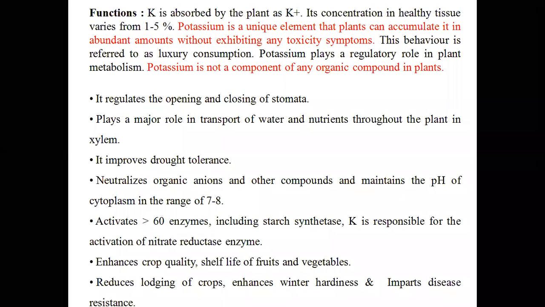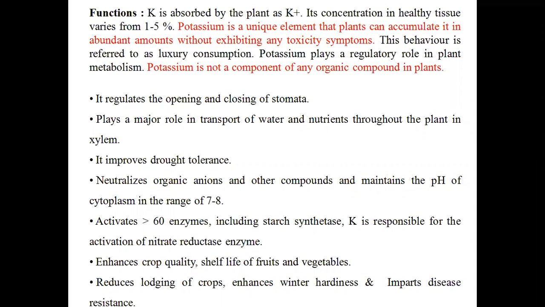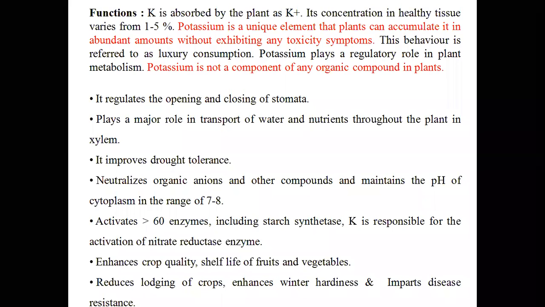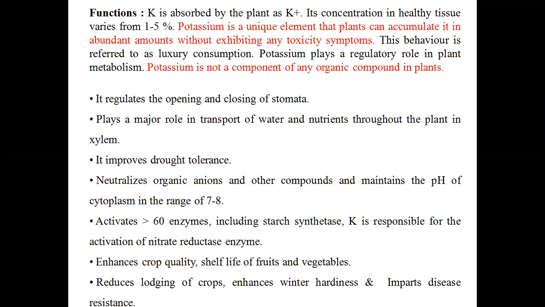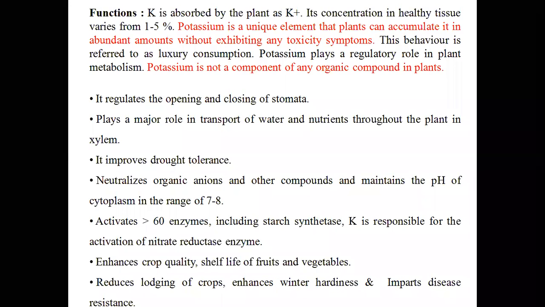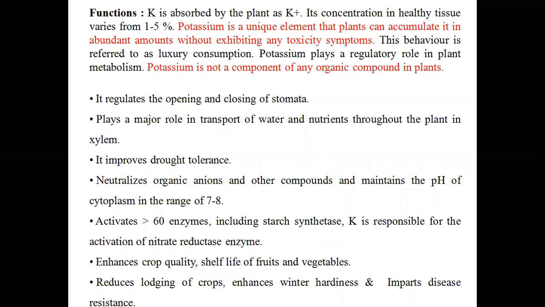It is not at all a component of any organic compound in the plants. Means it won't be present as a component of a plant. That means it won't be an integral component of DNA or RNA or nucleic acids, etc. Then where will this potassium be present? It will be present in between intercellular spaces. It is not an integral component, but it will be present in between intercellular spaces of the wall.